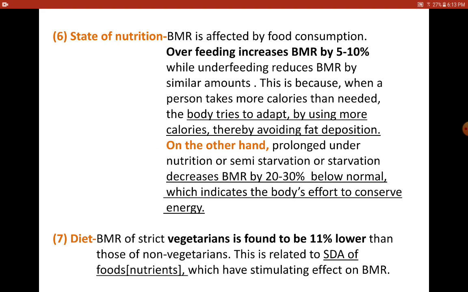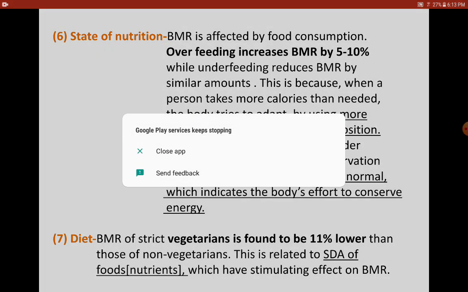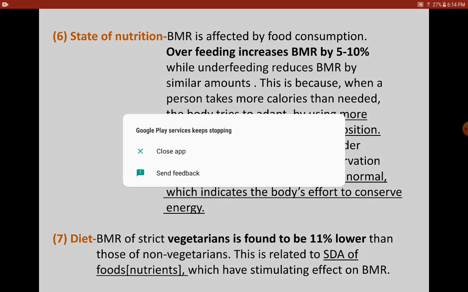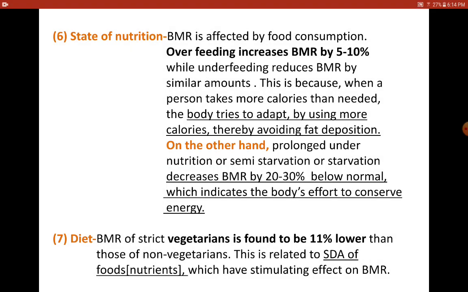The involuntary activities are fueled with more energy, or more BMR. So here, when the person consumes more food than required, the body adapts by burning more calories in order to maintain the basal condition, or the involuntary functions.